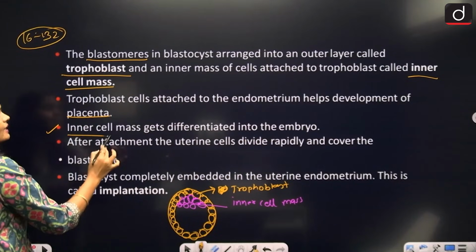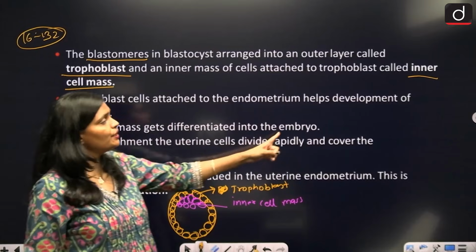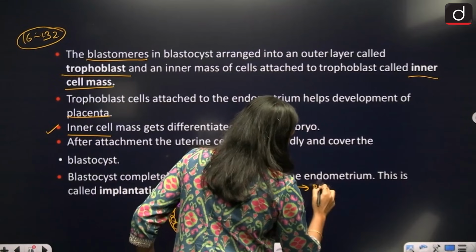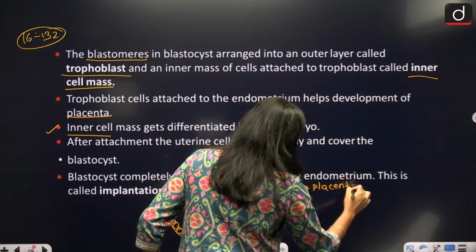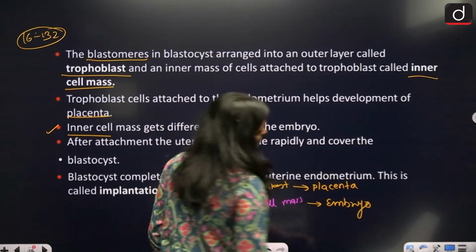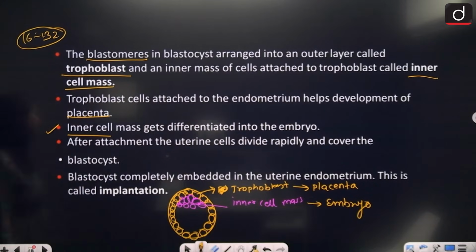After that, the inner cell mass differentiates into the embryo. So trophoblast cells form the placenta, and the inner cell mass ultimately develops into the embryo.